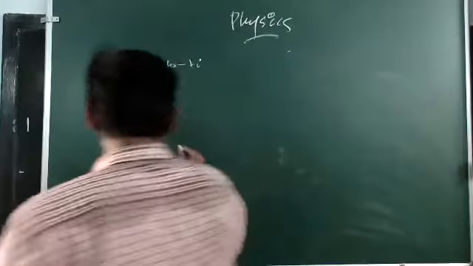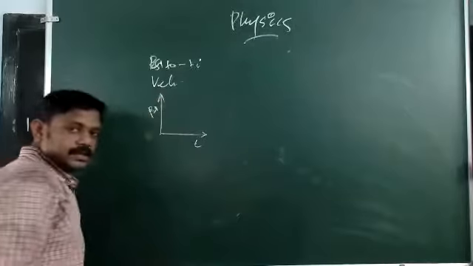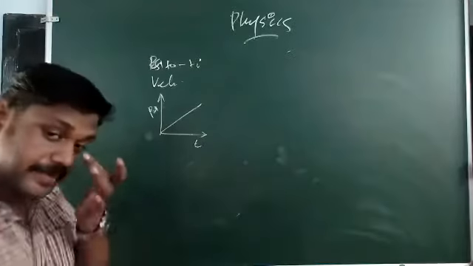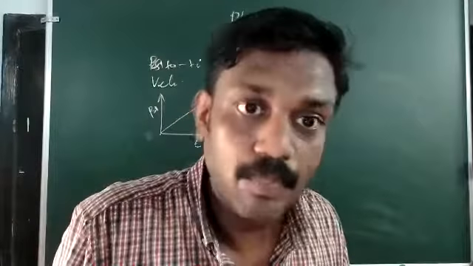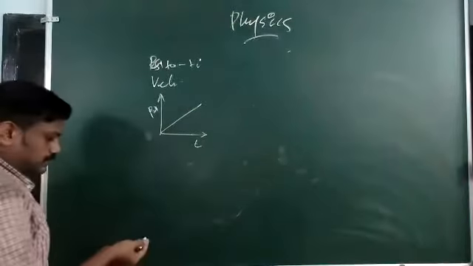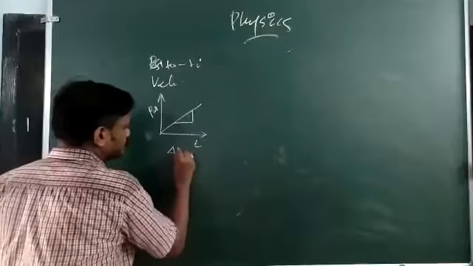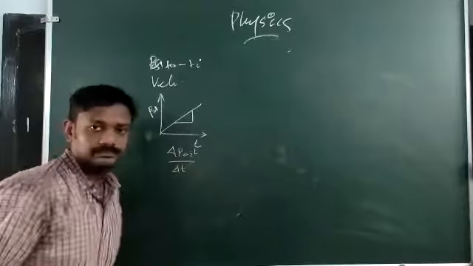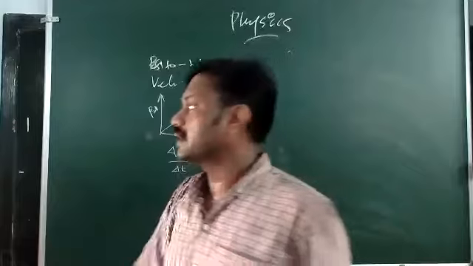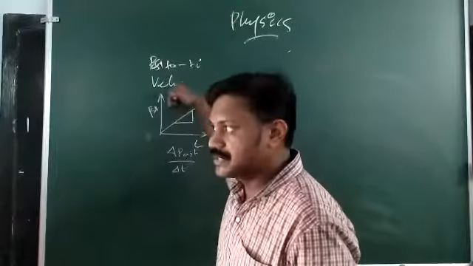Time is taken along the x-axis, position is taken along the y-axis. Suppose we are getting a curve like this. What kind of motion is that? That is uniform motion. Position changes equally in equal intervals of time. When you take the slope, that is change in position over change in time, what is that? Speed of the particle. The numerical value of velocity you are getting from the slope of a position time graph.